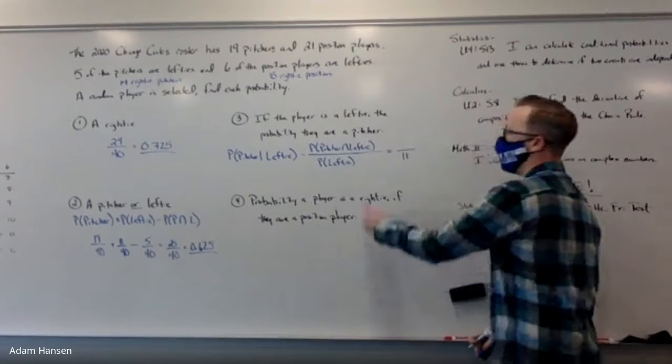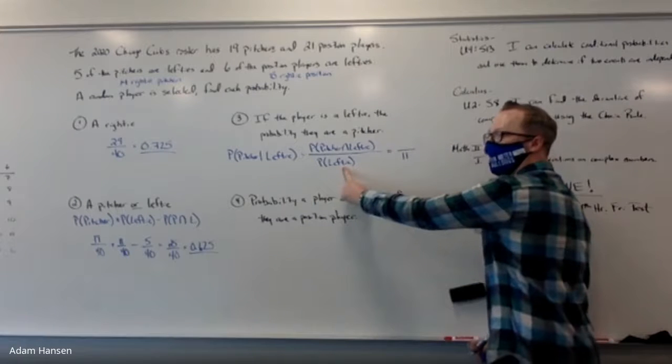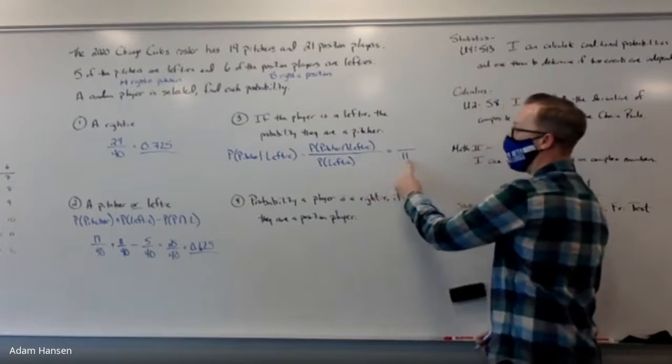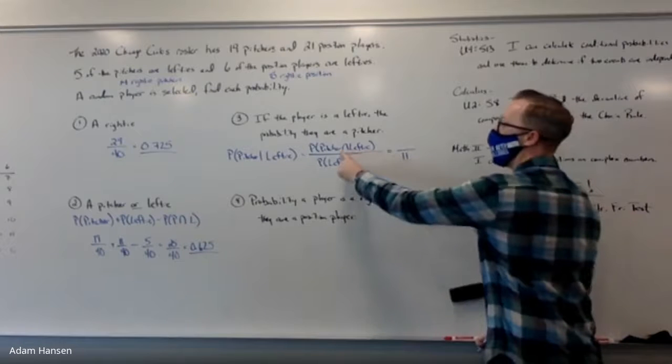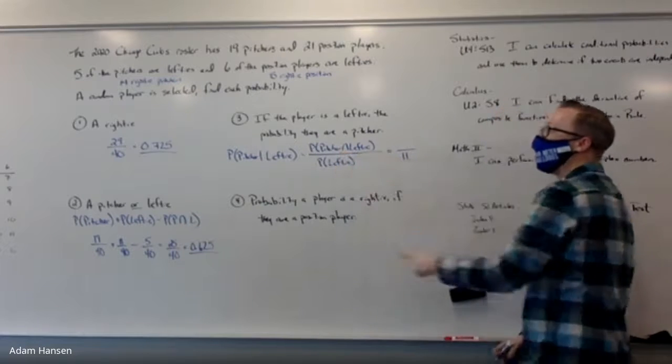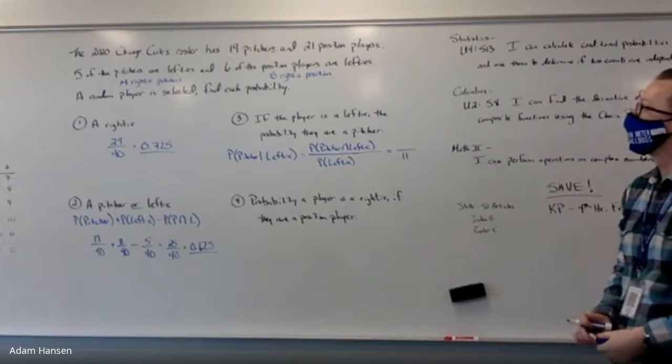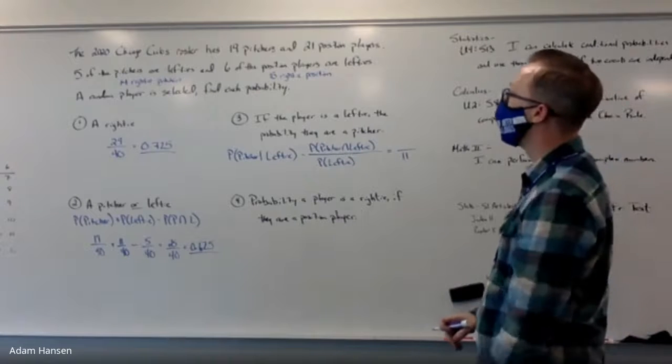I usually start with out of how many first when I'm doing these conditional probability statements. Out of the 11 lefties, how many of them are also pitchers? How many lefty pitchers are there on the Cubs? Lefty pitchers would be 5.